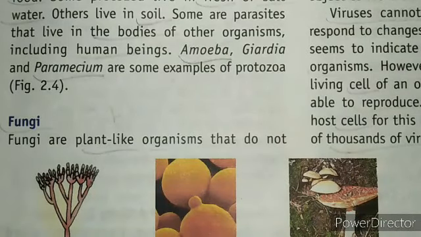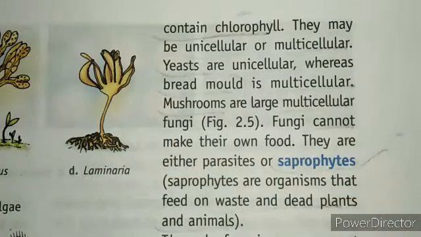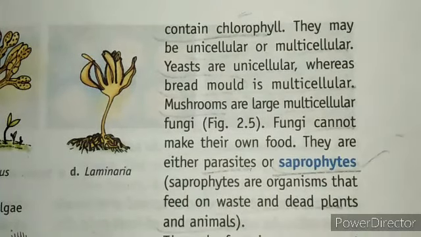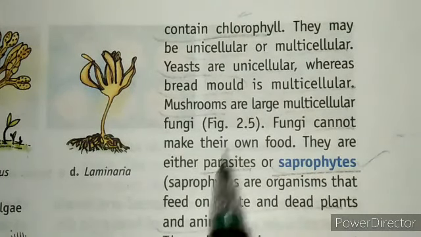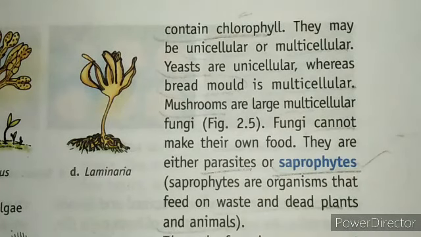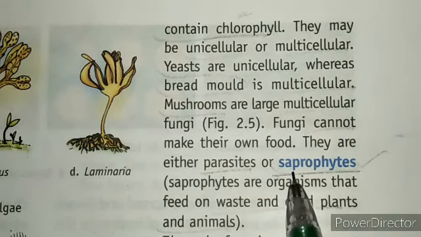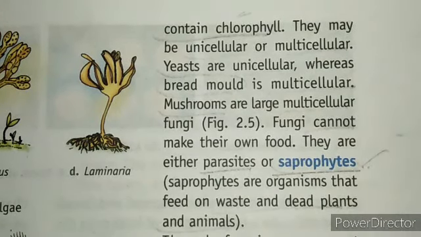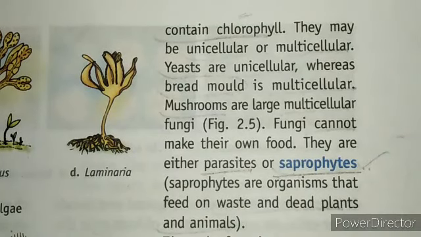Now move to our next one, that is fungi. So these are also plant-like organisms, though they do not contain chlorophyll. They may be unicellular or multicellular, and most of the fungi are parasites or saprophytes. So parasites, that means they live on or inside the body of others, and saprophytes, that means they just feed on dead and decaying matter. Okay, so let's see what can be the examples of this.